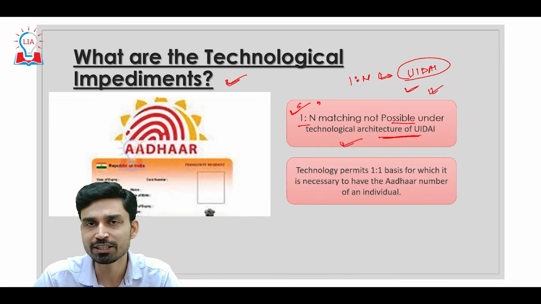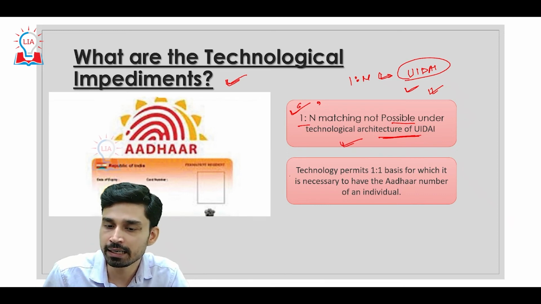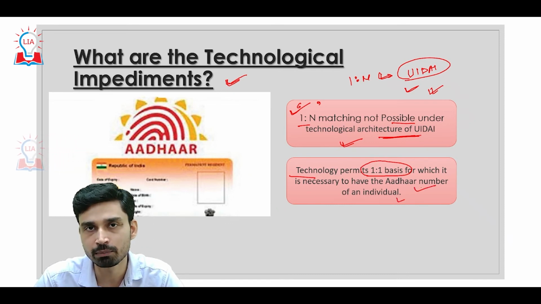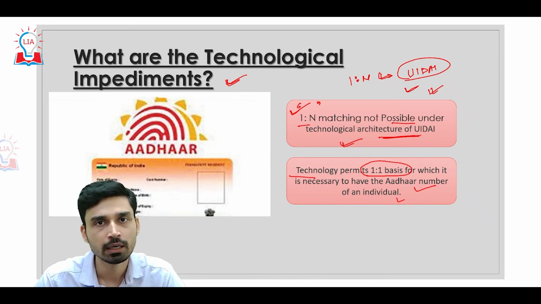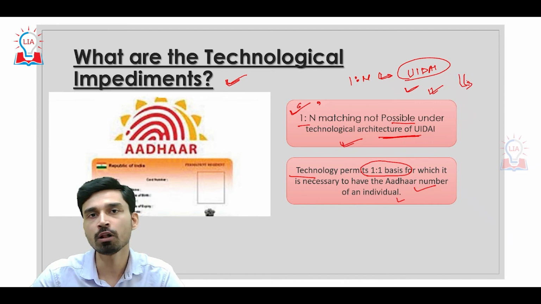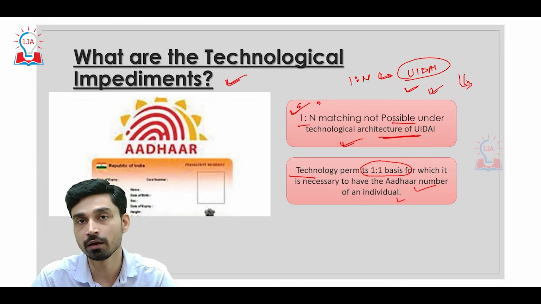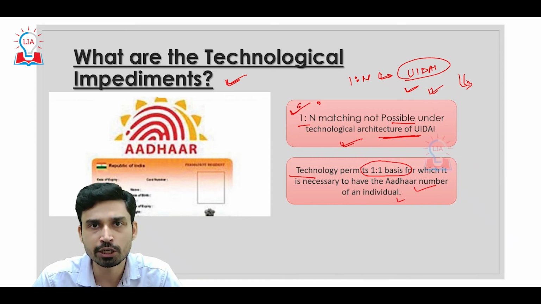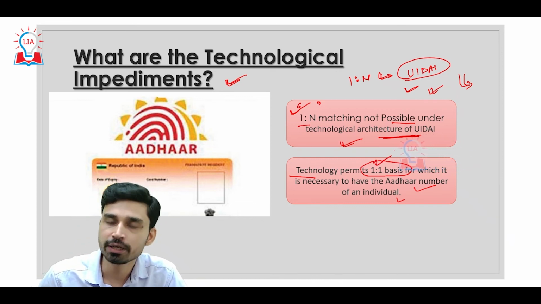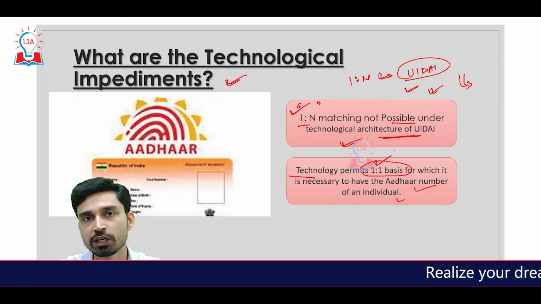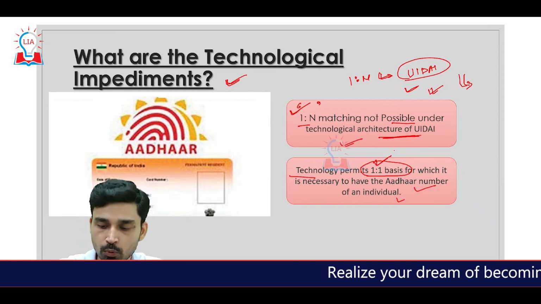So, what kind of matching is possible? UIDAI says that current technology permits only 1:1 matching, for which it is necessary to have the Aadhaar number of an individual. That means the police can supply the Aadhaar number to the Aadhaar database, and from that number UIDAI can access all the relevant stored information corresponding to that Aadhaar number and supply it to the investigation agencies. That kind of matching is called 1:1, because you have the number, you match it with a single set of associated data, and you get the information out.